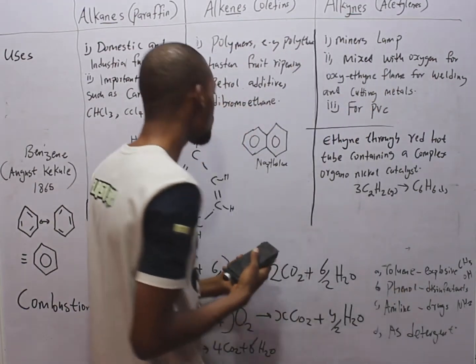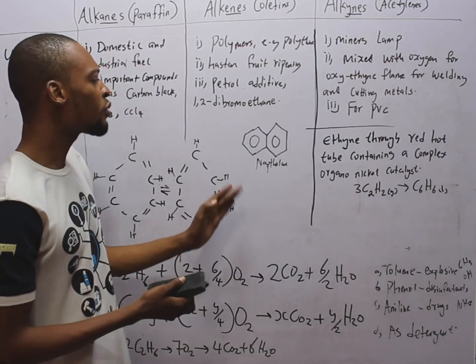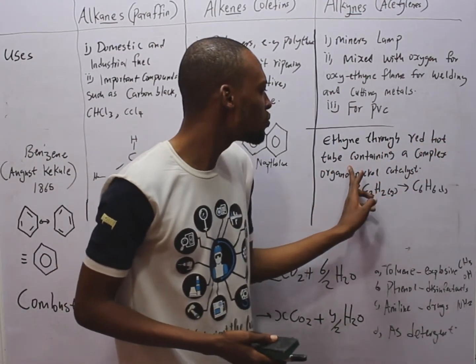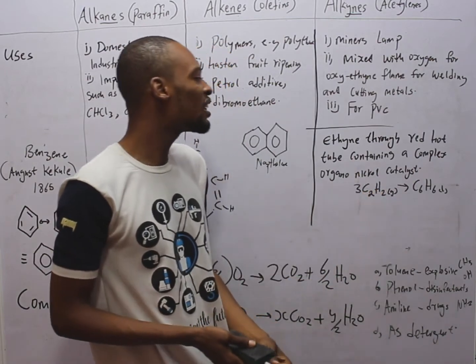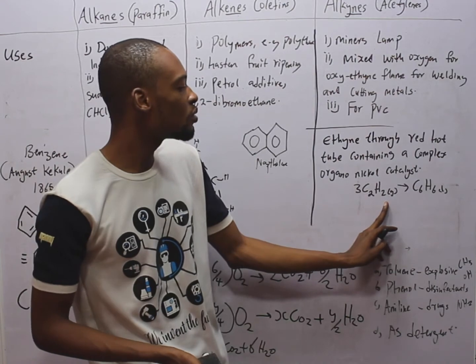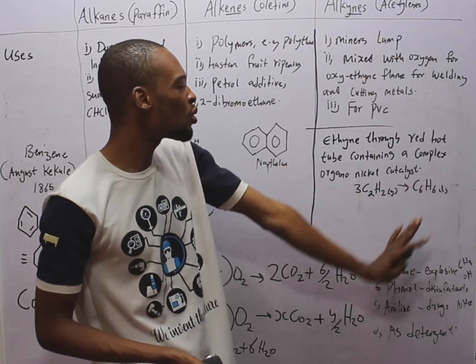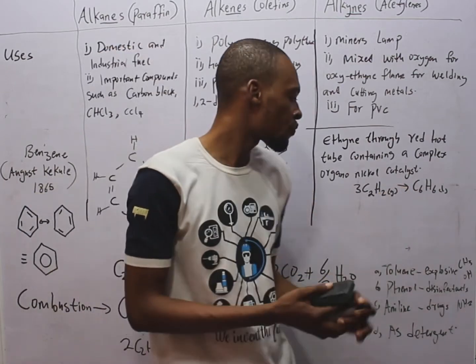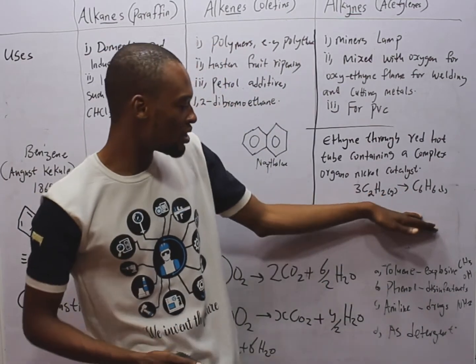How do we produce benzene? To produce benzene, you pass ethyne through a red-hot tube containing a complex organonickel catalyst. So passing ethyne, C2H2, through a red-hot tube containing a complex organonickel catalyst, you form benzene. So this is the preparation of benzene.